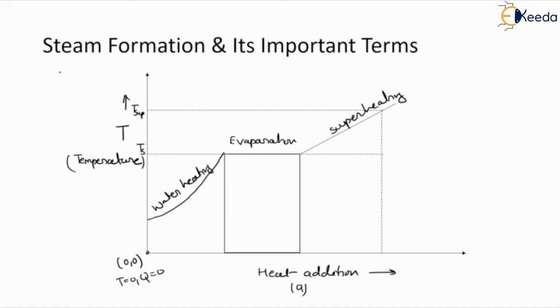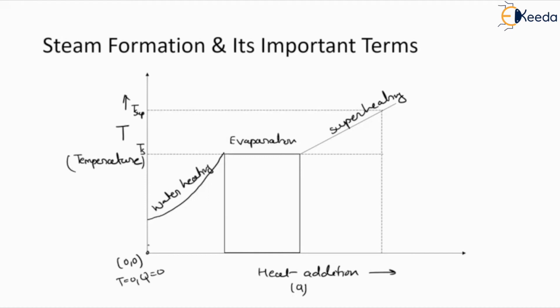This is all about steam formation, which we have learned with the help of change in temperature and change in volume of the water. Initially we consider one particular volume of water and heat it till the boiling point. When the phase has not changed, the water is heating with the help of sensible heat.